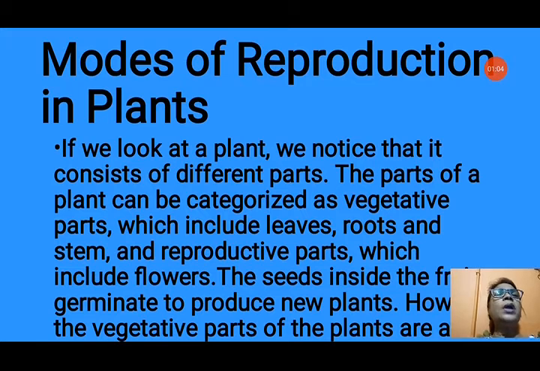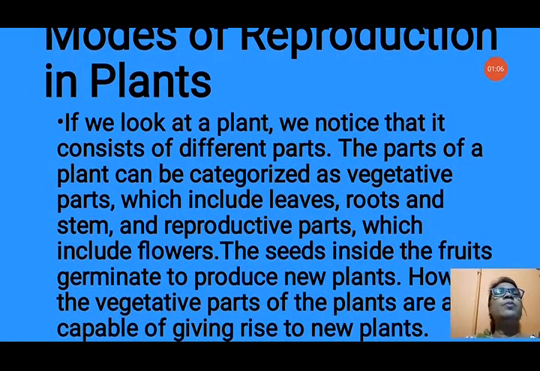If you look at a plant, we notice that it consists of different parts. The parts of a plant can be categorized as vegetative parts, which include leaves, roots, and stem, and reproductive parts, which include flowers. That means the parts other than the flowers are called vegetative parts, and the flower is known as the reproductive part of the plant. The seeds inside the fruits germinate to produce new plants.